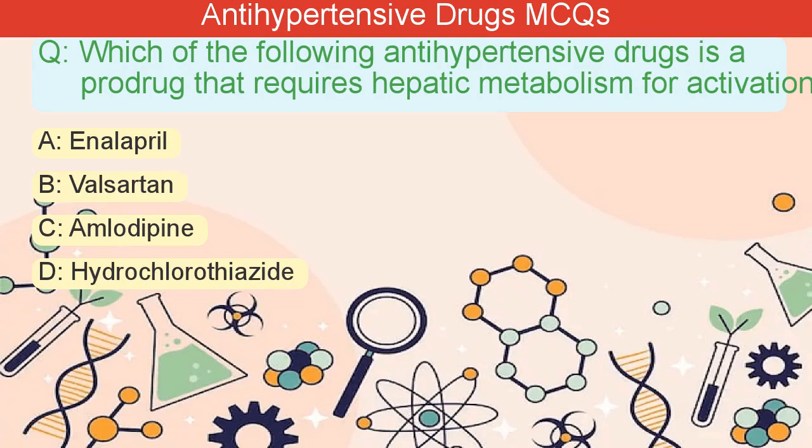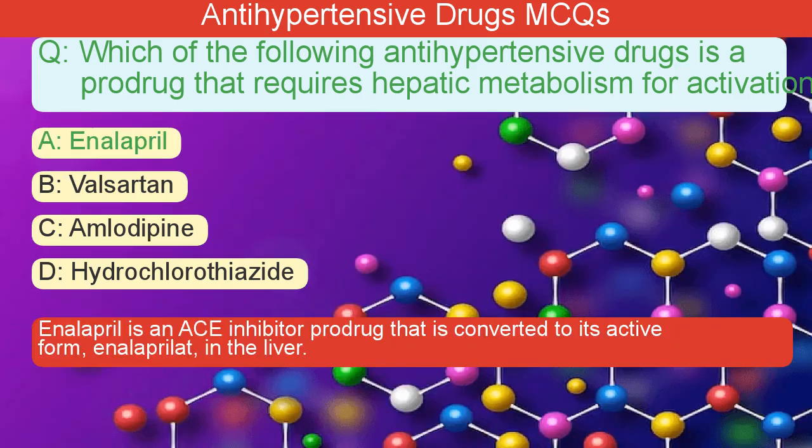Which of the following antihypertensive drugs is a prodrug that requires hepatic metabolism for activation? A. Enalapril. B. Valsartan. C. Amlodipine. D. Hydrochlorothiazide. The correct answer is A. Enalapril is an ACE inhibitor prodrug that is converted to its active form, enalaprilat, in the liver.